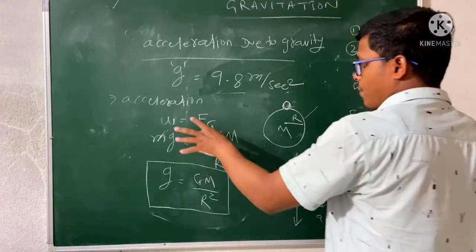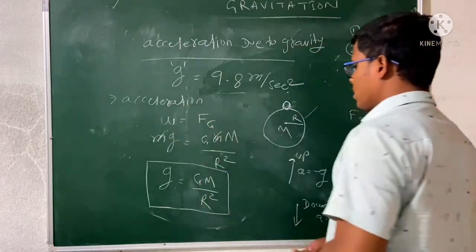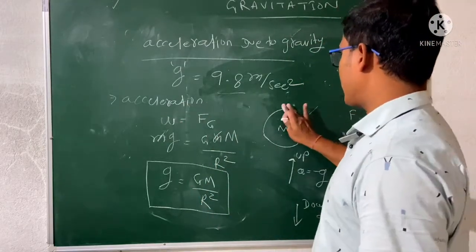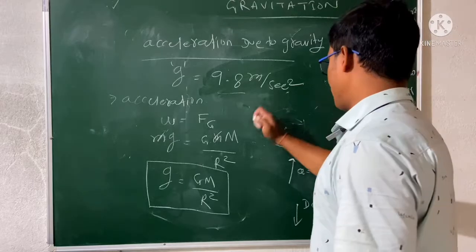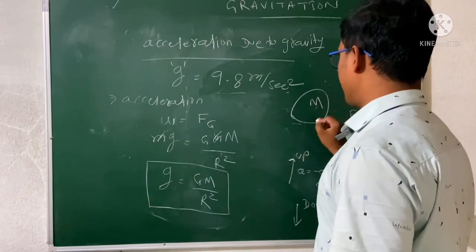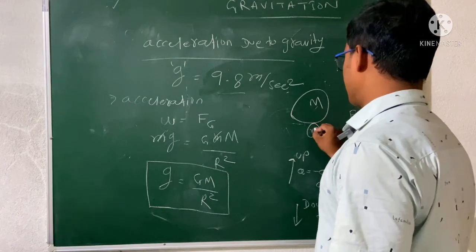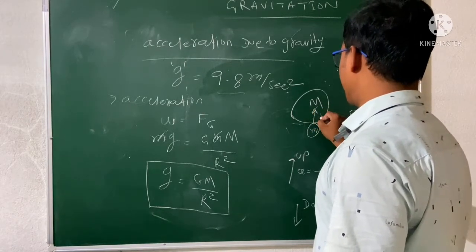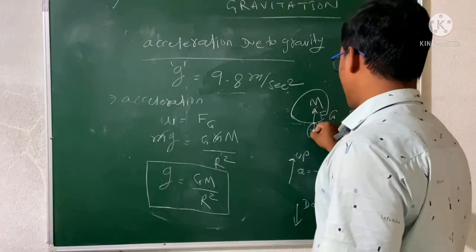Remember, this is a free body system, that is, we are hanging, right? If you look at case 2, this is the earth, whose mass is capital M, and the object, whose mass is small m. So here is the gravitational force and here is the weight force.